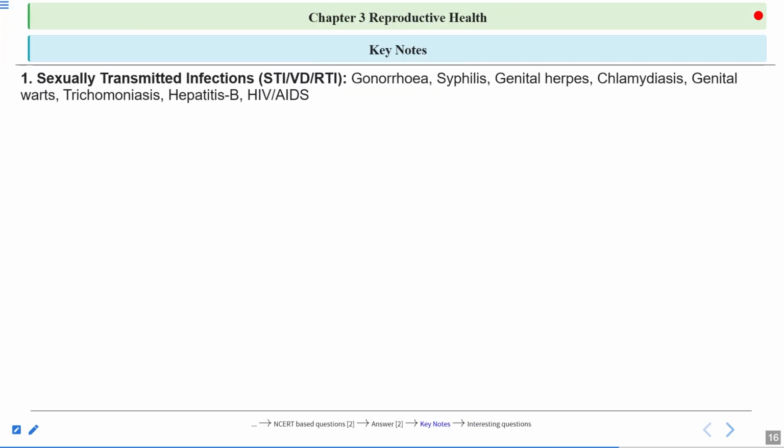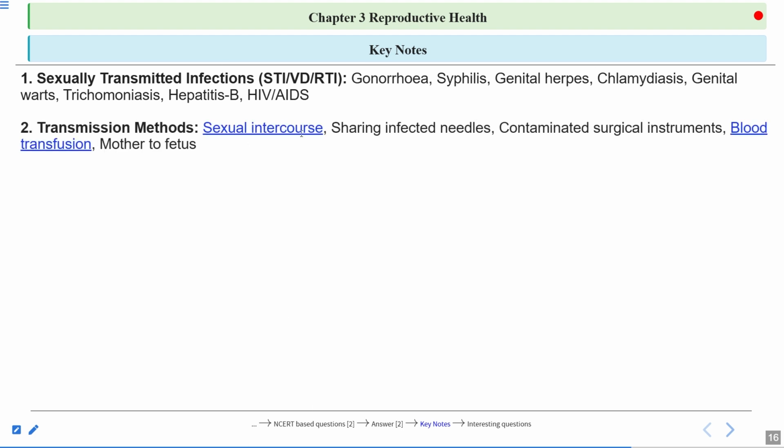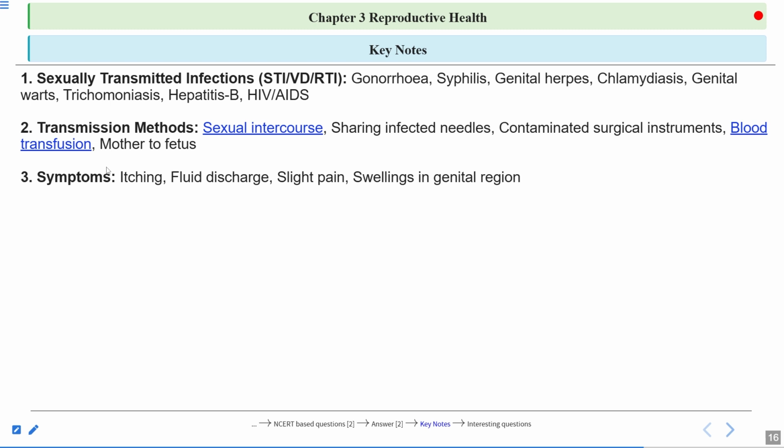Now here are some keynotes that you can study. So we talked about sexually transmitted infections, also known as STI, VD and RTI. So this is the list of sexually transmitted diseases, common STIs. Then transmission methods: through sexual intercourse, sharing infected needles, contaminated surgical instruments, blood transfusion, mother to fetus. The symptoms include, so these are the overall symptoms of STDs. There are some specific symptoms also, but these are the overall symptoms. The common symptoms will be itching in the genital area, fluid discharge, and slight pain and swelling in the genital region.